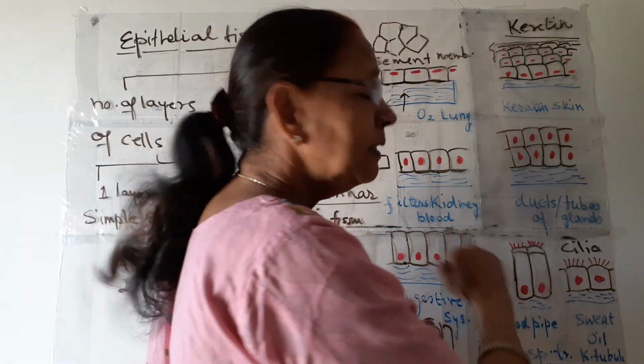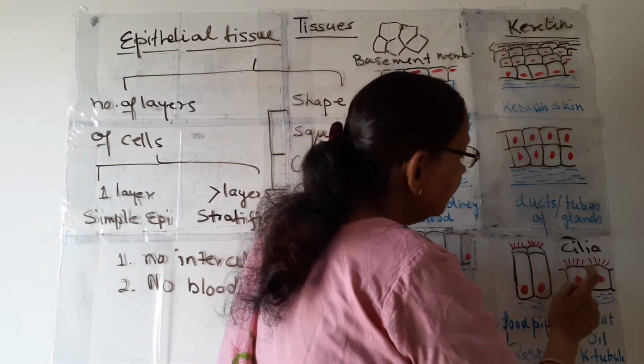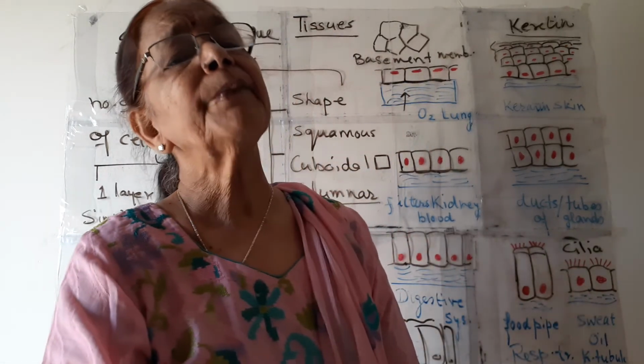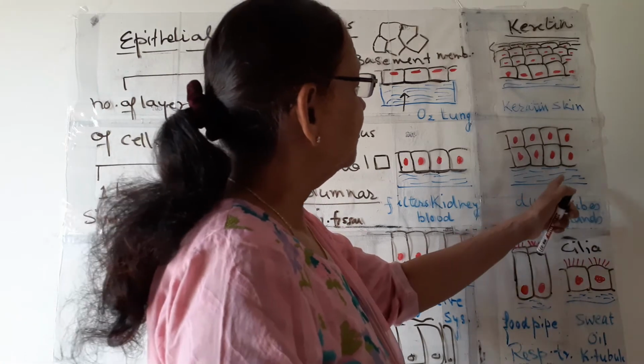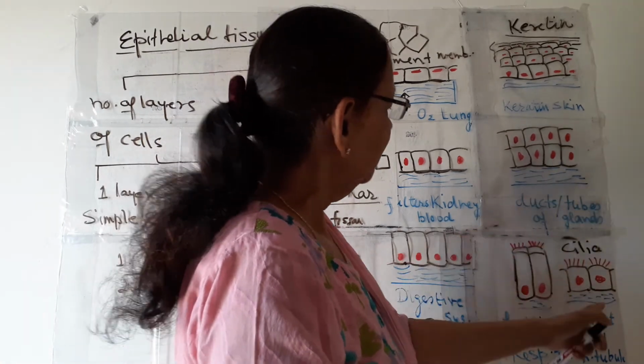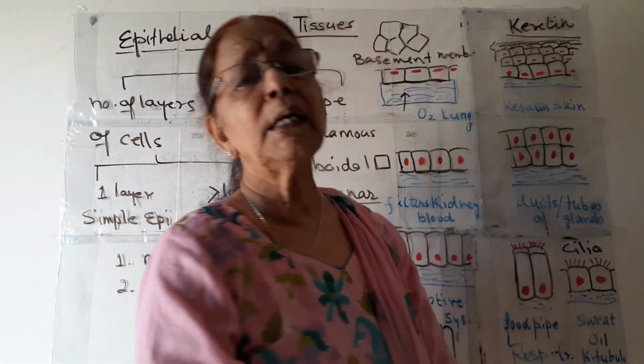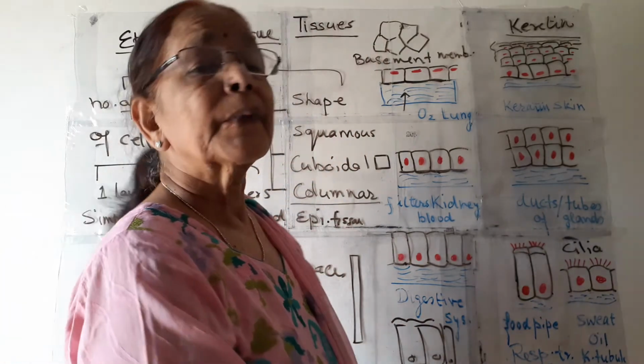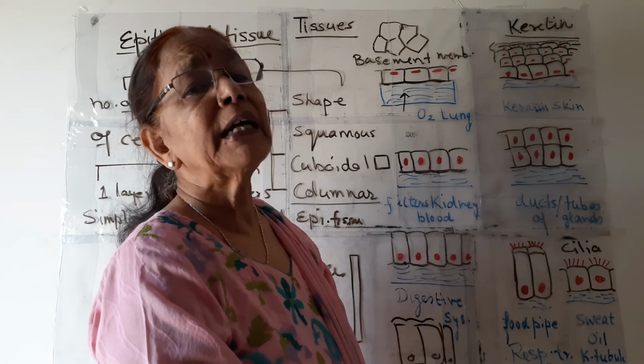They are known as ciliated, and these ciliated cells are present in certain glands like this. This is also present in certain glands. These are also present in sweat glands or oil glands or tubules of kidney.